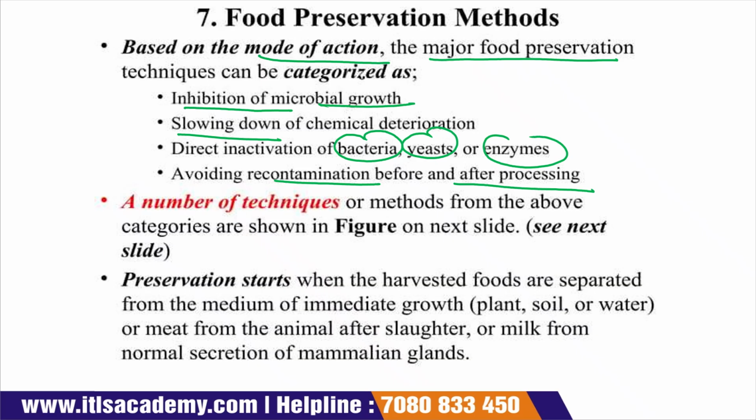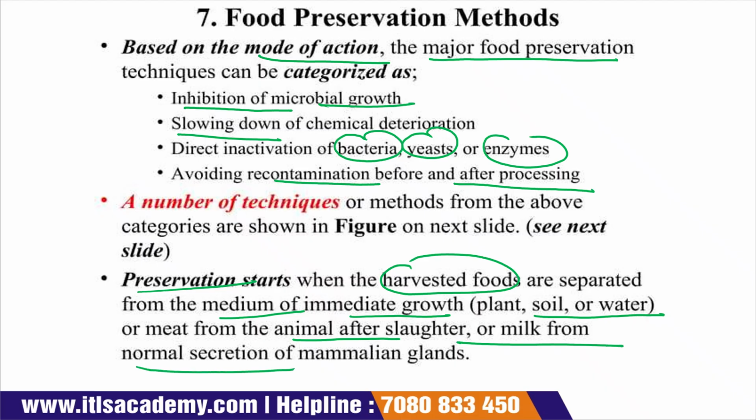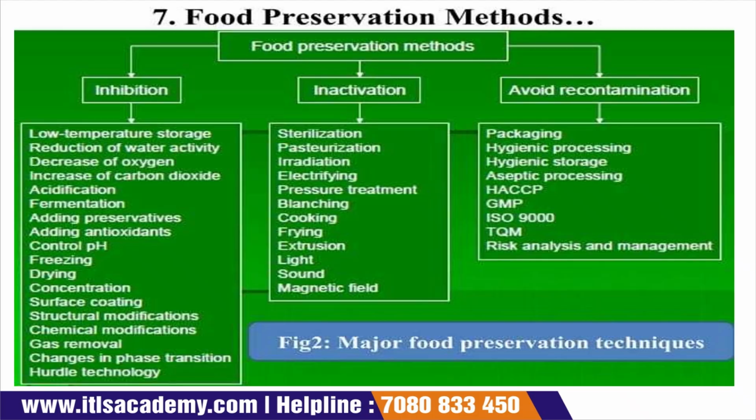So there are a number of techniques and methods used for preservation, and the preservation of the food product starts from the harvesting of the food, separated from the medium of immediate growth like plant, soil or water, or meat from the animal after slaughter, or milk from the normal secretion of the mammalian glands.